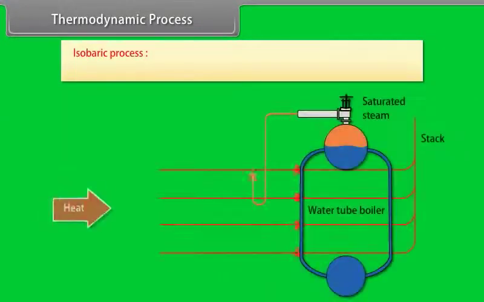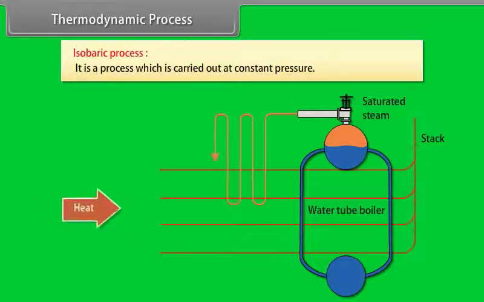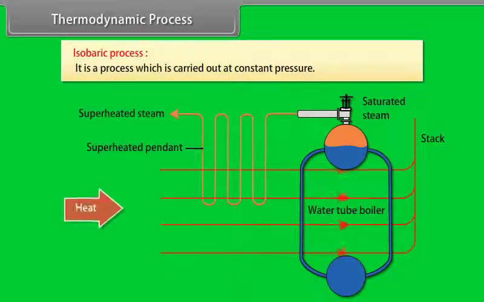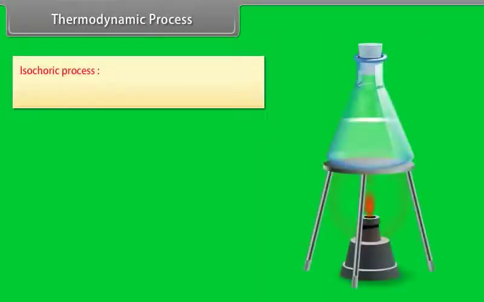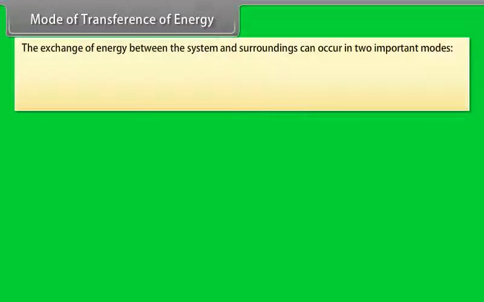Isobaric process. It is a process which is carried out at constant pressure. Isochoric process. It is a process which is carried out at constant volume. Mode of transference of energy. The exchange of energy between the system and surroundings can occur in two important modes.